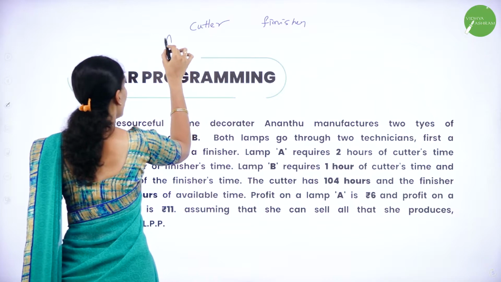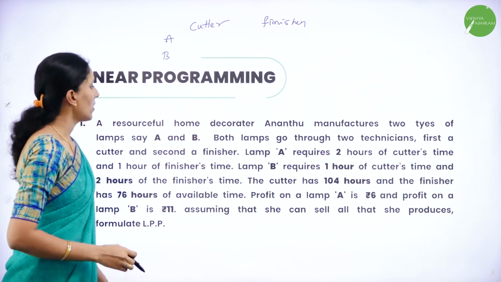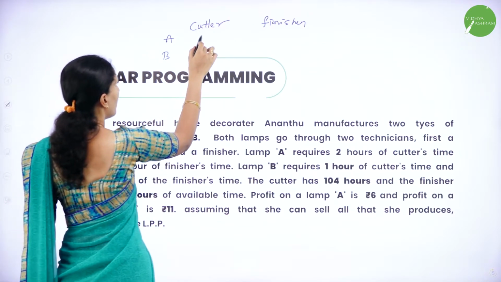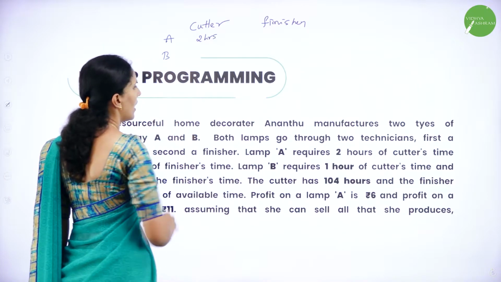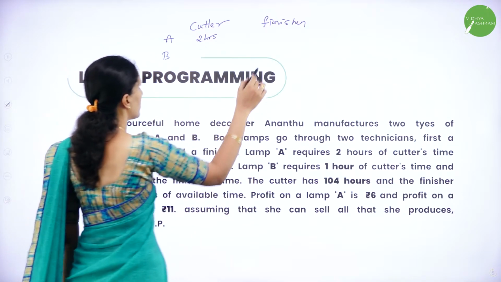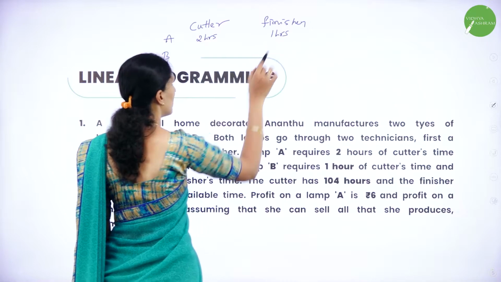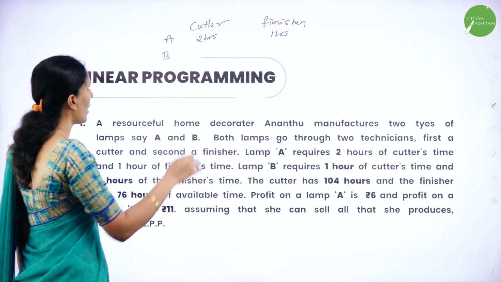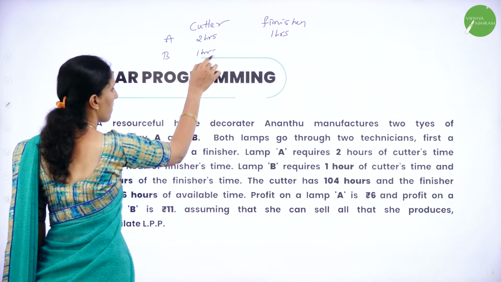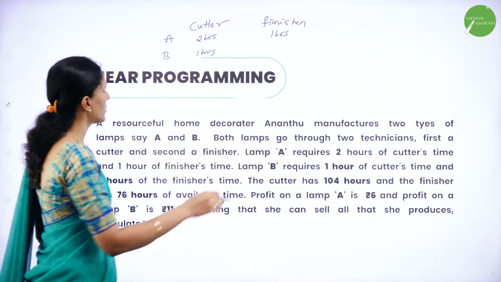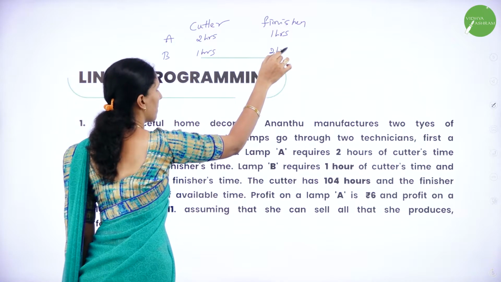So this is lamp A, this is lamp B. Lamp A requires 2 hours of cutter and 1 hour to finish the work. And lamp B requires 1 hour of cutter's time and 2 hours of finisher's time.